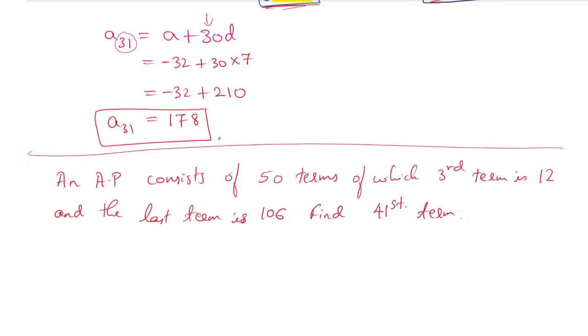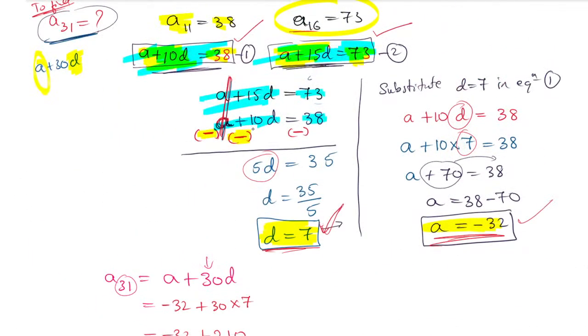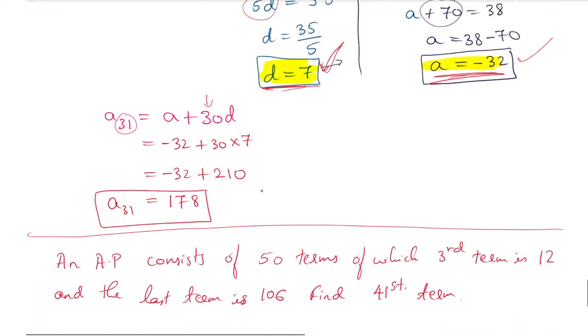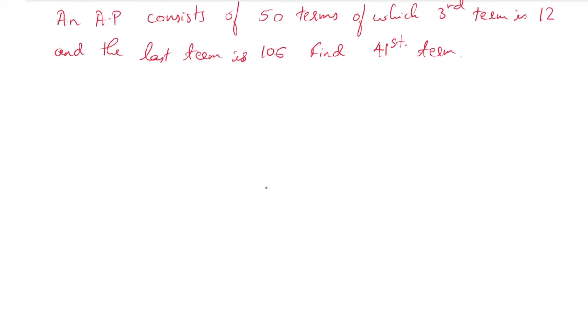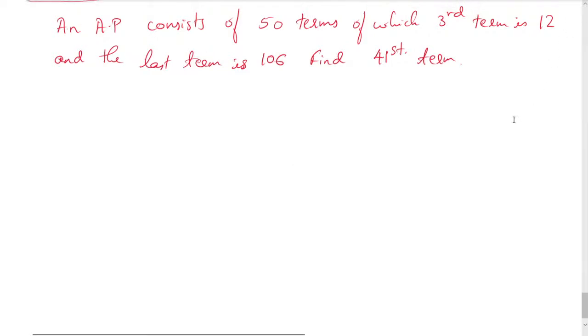Here, if the 11th term value is given, it means the 11th term value only is given, 11th term value is 38. They will not give only one term value. They will give at least two values, two equations. If only one value is given, it is not possible.